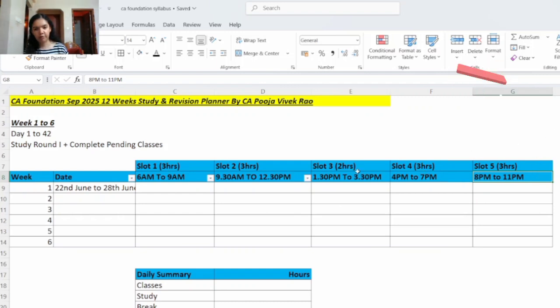There should also be sufficient time for sleep, because in study leave also it's very important to catch up on 6 to 7 hours of sleep. If you sleep well, the next day you will be able to study well, your mind will be fresh and you will be able to grasp everything you study. It is also very important to take care of your health during the study leave. So for the first 6 weeks you will be having these 5 slots. Now let's see the first week, that is 22nd June to 28th June.